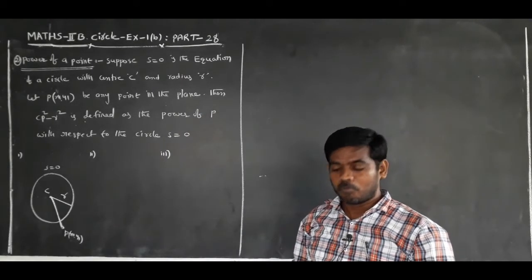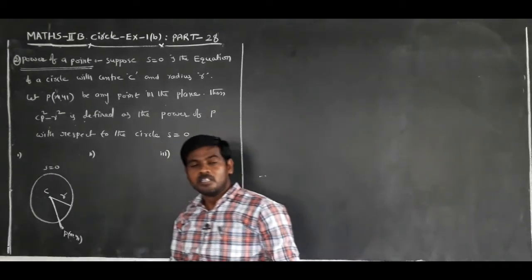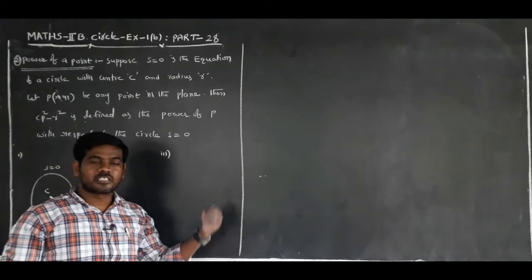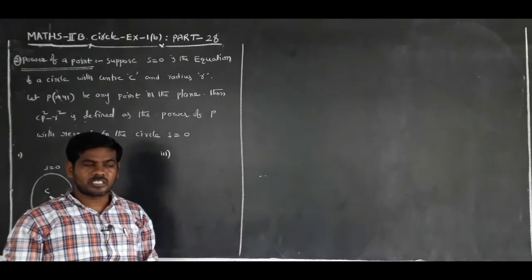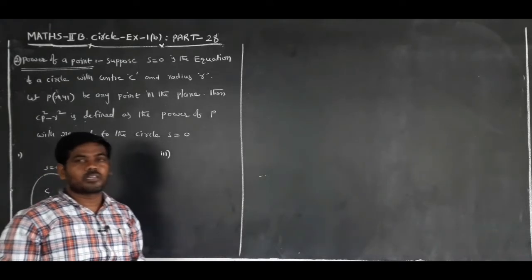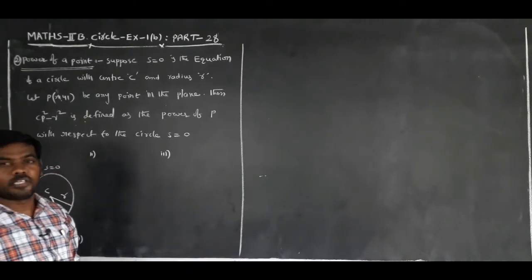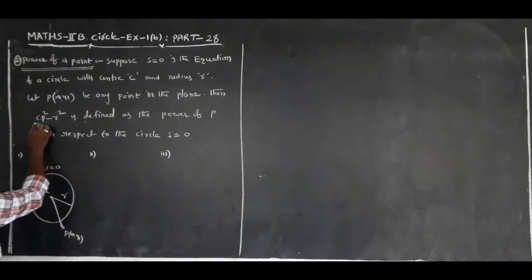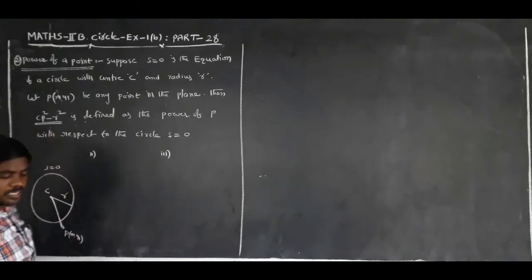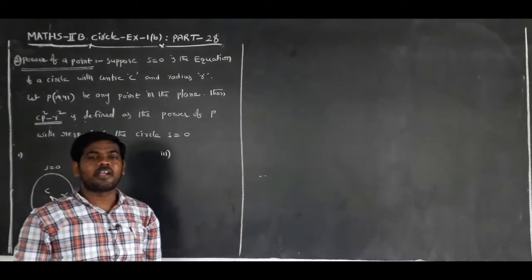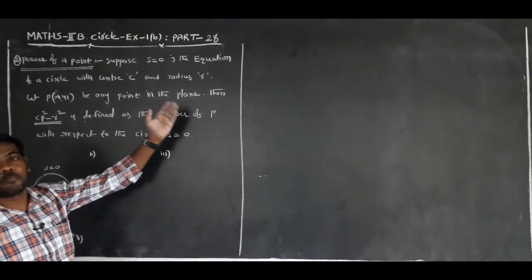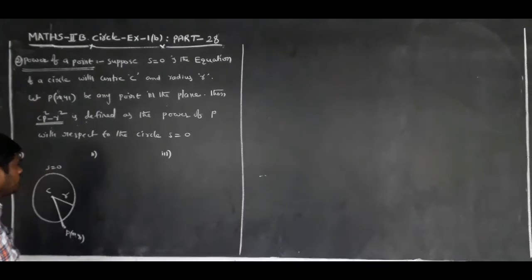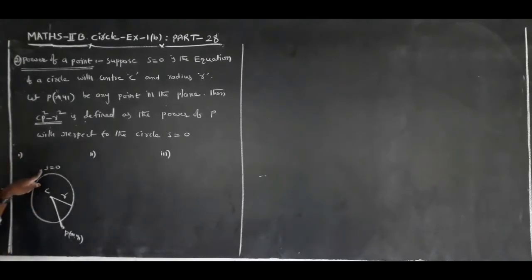Power of a point means S equal to 0 is the circle, the center of the circle is C, the radius of the circle is R, and P(x1, y1) be any point in the plane. Then CP squared minus R squared is defined as the power of the point P with respect to the circle S equal to 0.